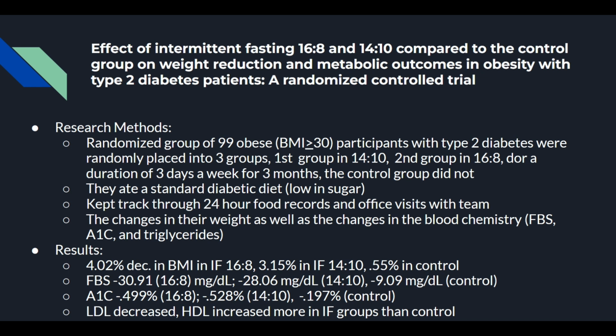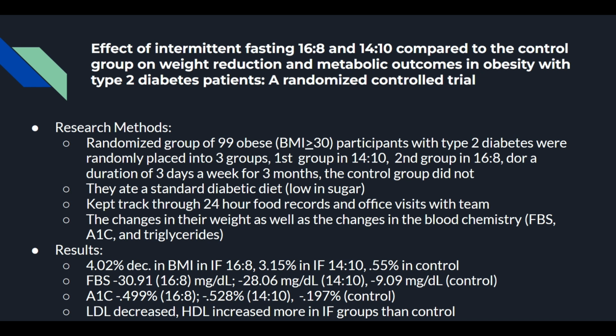What they found was no significant difference in weight loss between the intermittent fasting groups, only a 4.02% decrease in BMI in the 16-8 group and 3.15% in the 14-10 group, but significantly much higher than the control group, which was only 0.55%.